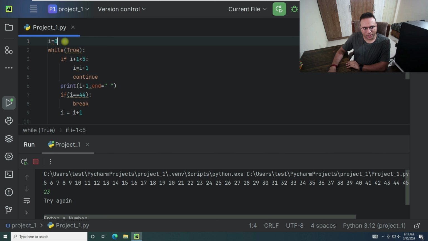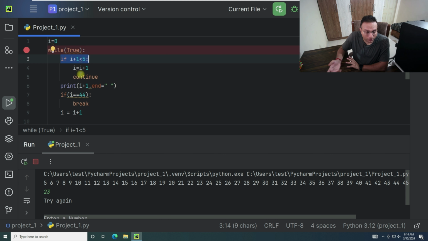Proceeding further, initially the i value will be initialized as 0. Now we are going with the while statement, which is true. We want the while condition to be true; only then the loop continues, otherwise it gets terminated. Now we have the condition if i plus 1 is less than 5. Initial value is i equal to 0, 0 plus 1 equal to 1, and 1 is less than 5, so in that case i equals i plus 1.